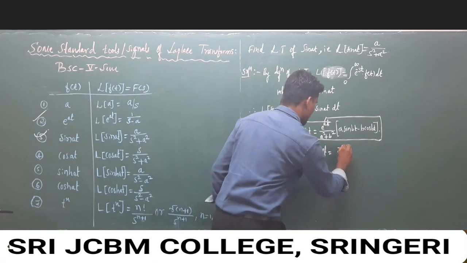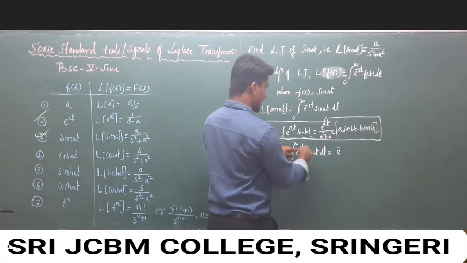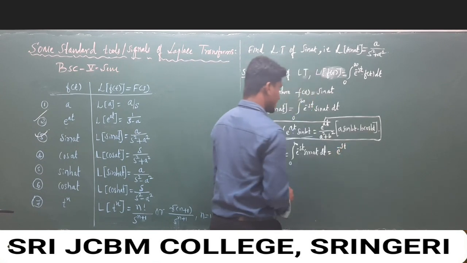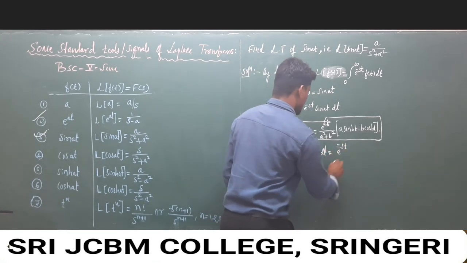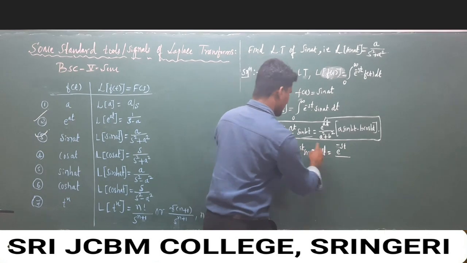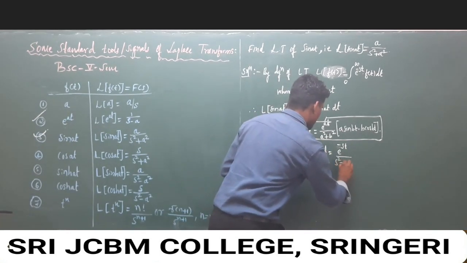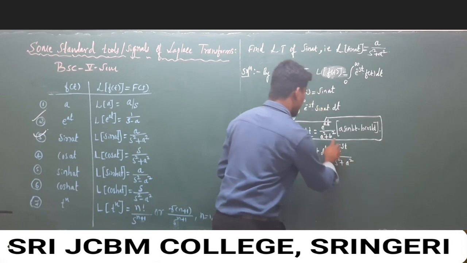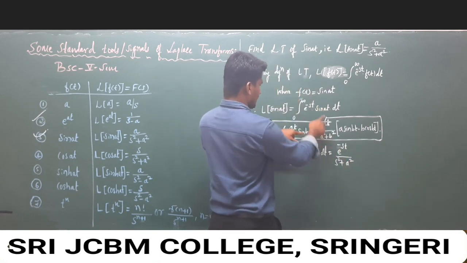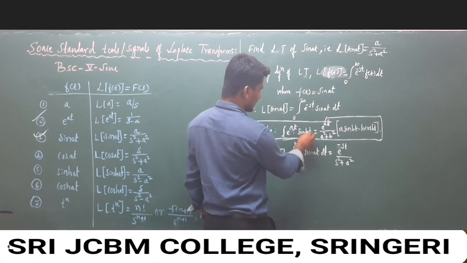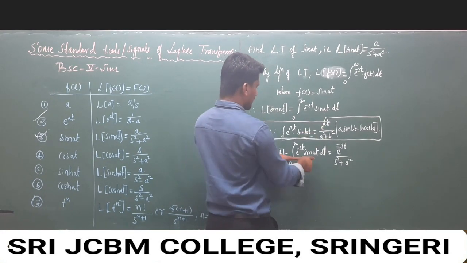So e to the power minus st, and a square is s square, it means minus of minus is positive. So s square plus a square. Now b is in the standard condition, but in our problem a is there.